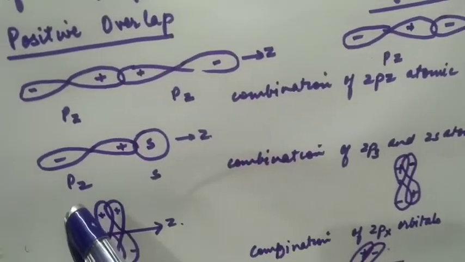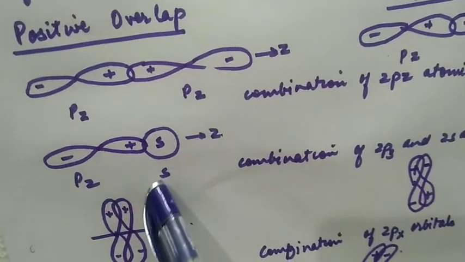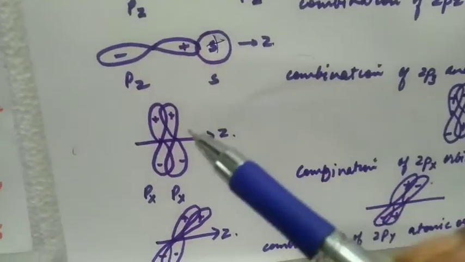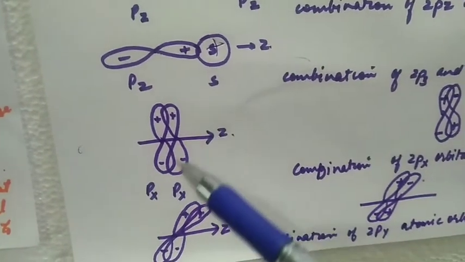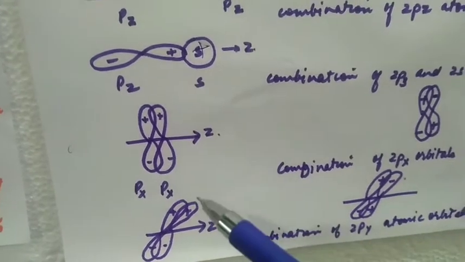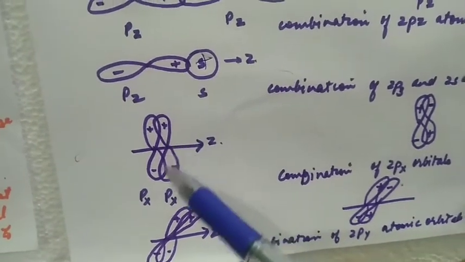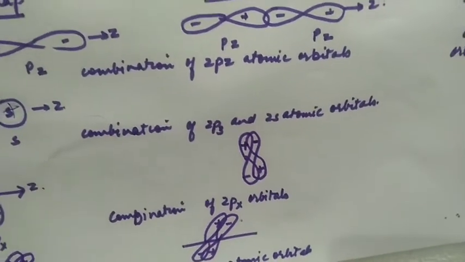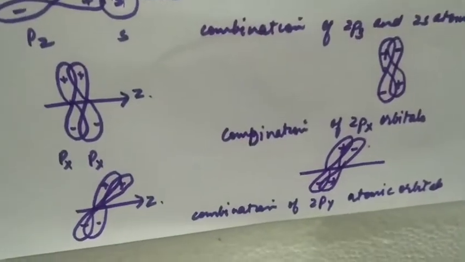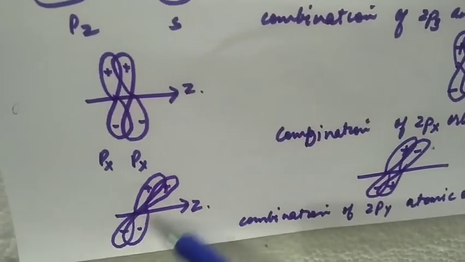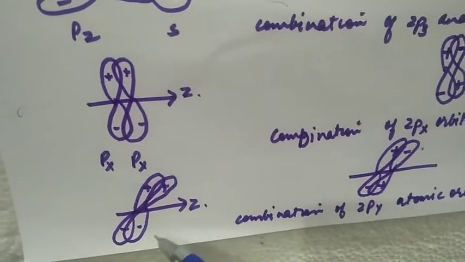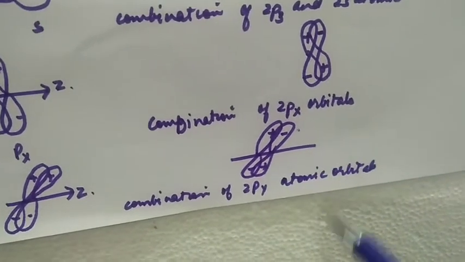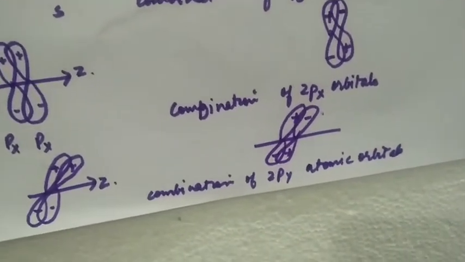If s and p are overlapping and both have the same charge, then it is a positive overlap. Px sidewise overlaps with Px orbital. This is a positive overlap. They have the same charges. And if the charges are different and they are overlapping sidewise, this is a negative overlap. Similarly, if Py positive with positive overlap is there, it's a positive overlap. If positive with negative overlapping is occurring sidewise for Py and Py, it's a negative overlap.